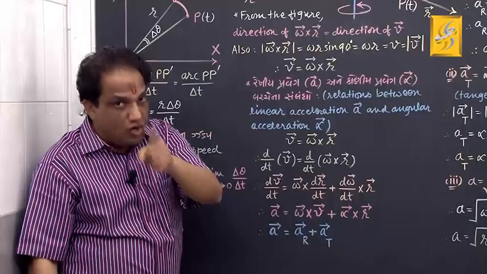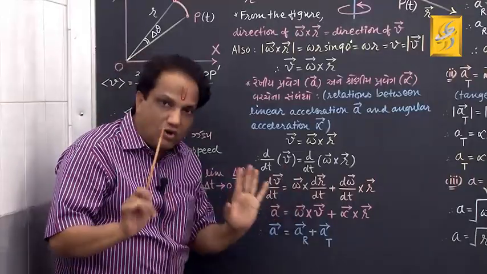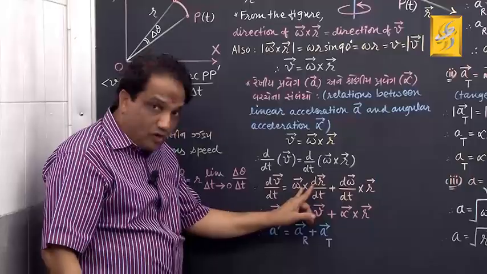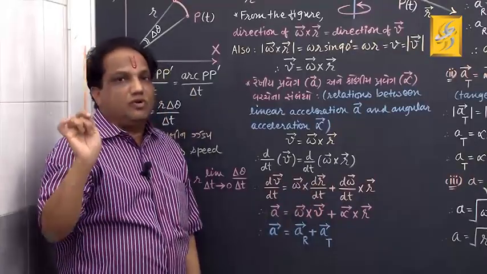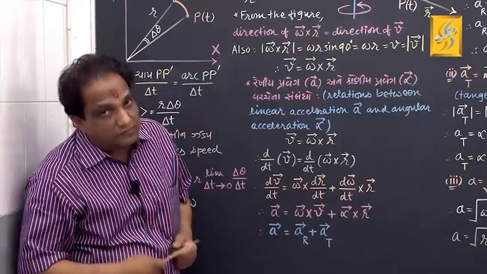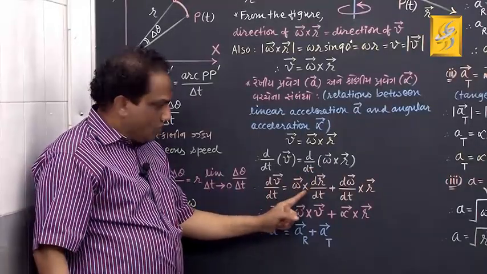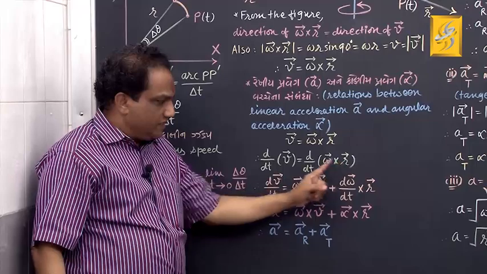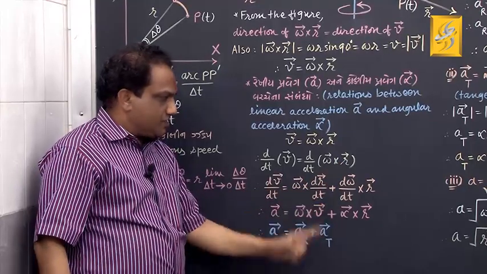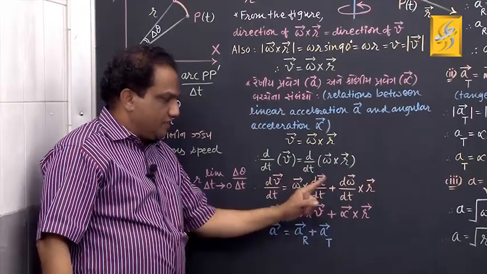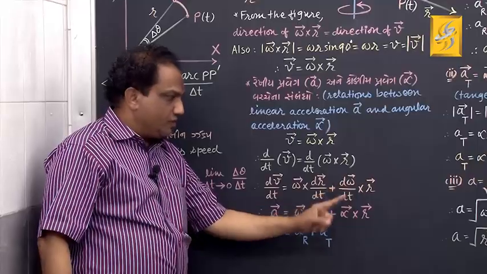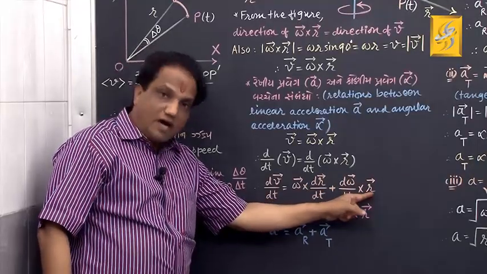If at all you want to change the order, you can do so by putting a negative sign. Now, vector omega as it is, cross product with the derivative of the second vector, that is vector dr by dt, plus the derivative of the first vector, that is vector d omega by dt, cross product with the second vector, that is vector r.